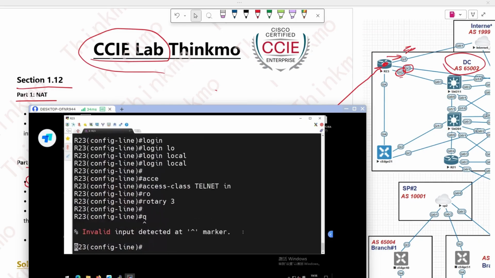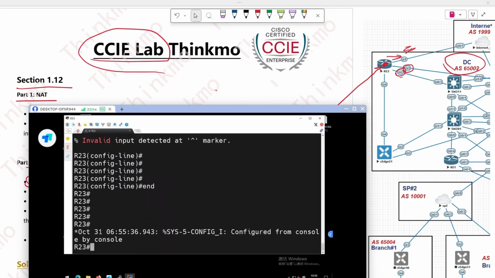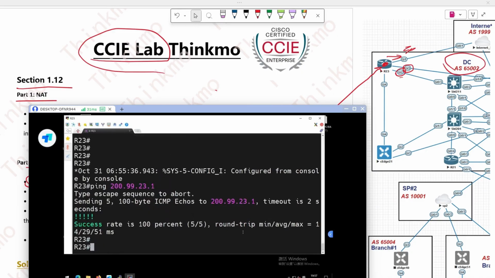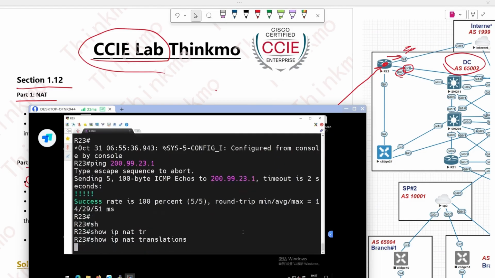Telnet remote login, right? Actually, we can test it out. For example, now I trust this external network address, just this 200. Let's test these two requirements, 200.99.23.1. Ping works, right? Then let's take a look at this NAT and verify this NAT translation.